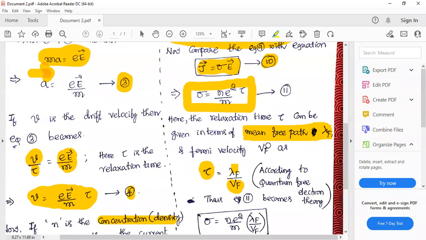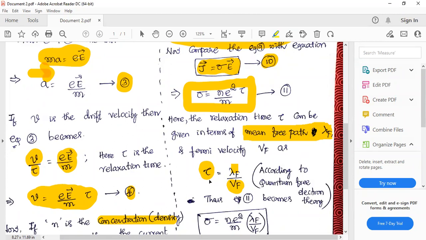The time between two successive collisions is known as relaxation time, and the distance between two successive collisions is known as mean free path. I made a mistake, sorry. Lambda f is the mean free path, which is the distance between two successive collisions.